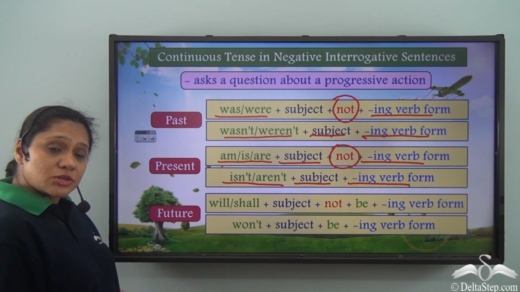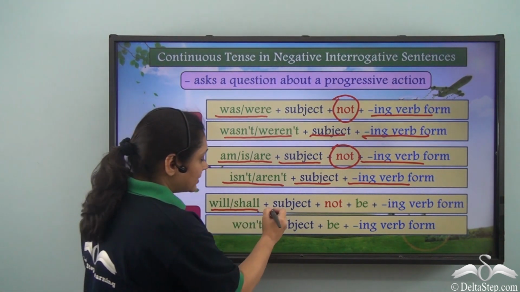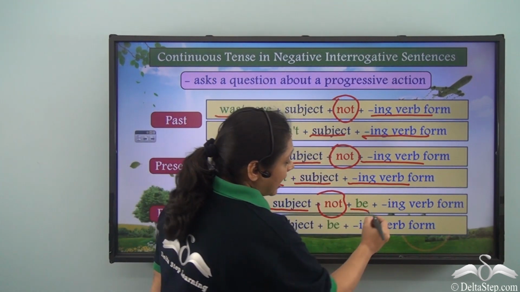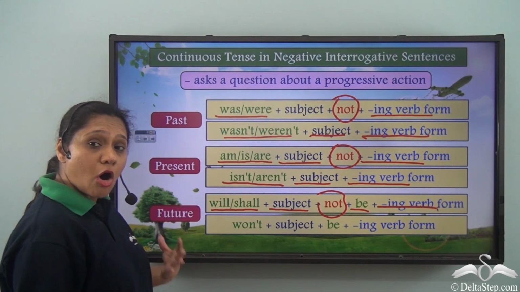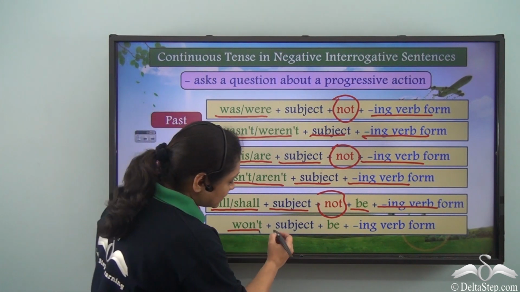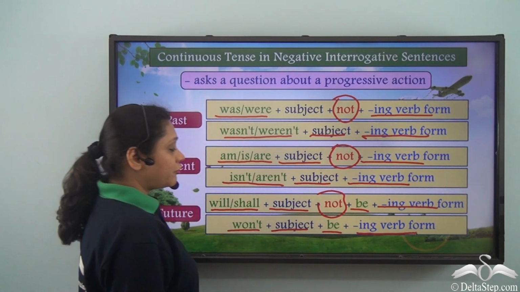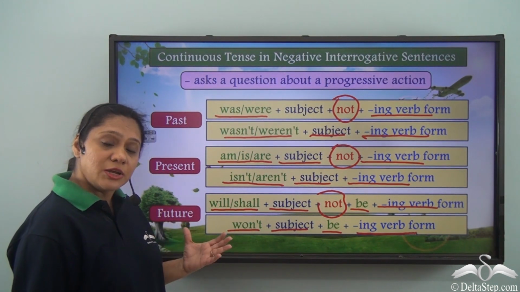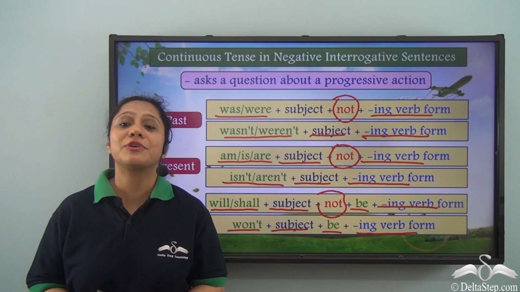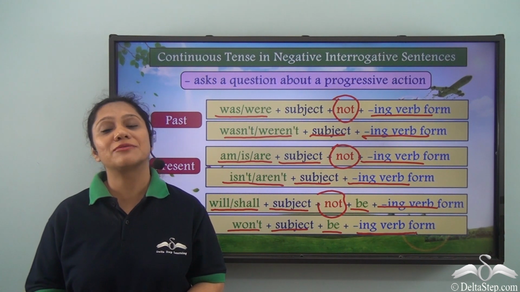For the future continuous tense, we can either use will or shall followed by the subject, followed by the negative word, then be and then the ing verb form, or we can use the contracted form to write won't followed by the subject, followed by be and then the ing verb form. Remember that we never use the contracted form of shall not. So now that you know the use of continuous tense in interrogative sentences, I hope you can work easily with them.